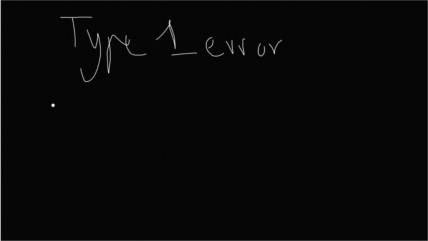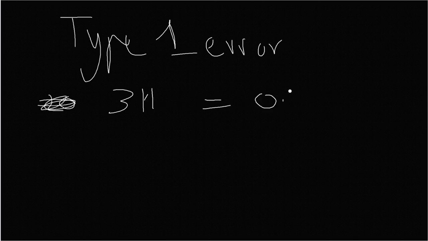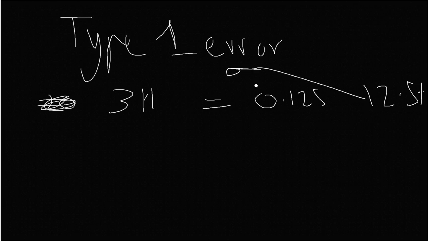So let's say for 20 heads, or maybe for three heads, getting three heads in a row, the probability was 0.125 or 12.5%. So if in this scenario we accepted the alternate hypothesis, we can say that there's a 12.5% chance that we wrongly rejected the null hypothesis. That's why this is called the type 1 error.